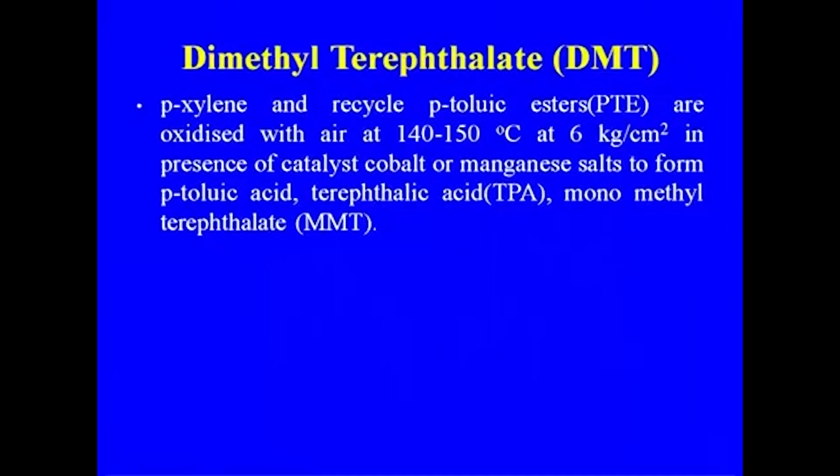So, let us discuss dimethyl terephthalate, and then I will discuss why the shift from dimethyl terephthalate to terephthalic acid is there. Paraxylene and the recycled p-toluic acid are oxidized with air at 150 degrees centigrade in the presence of cobalt or manganese to form p-toluic acid, terephthalic acid and monomethyl terephthalate. The ester of the p-toluic acid is recycled in the system.